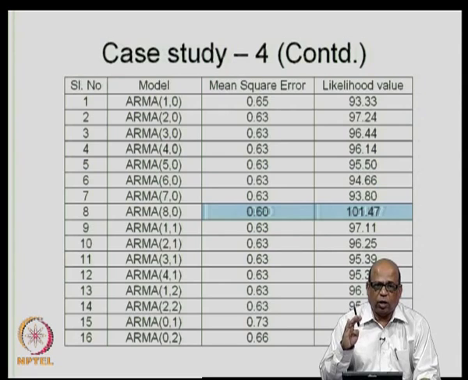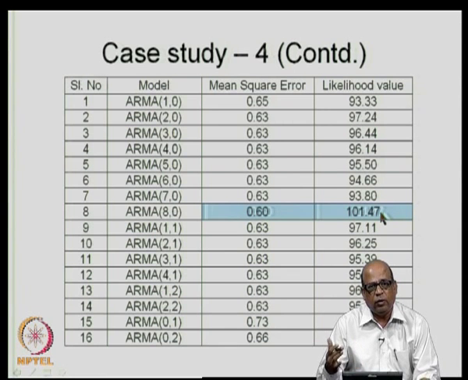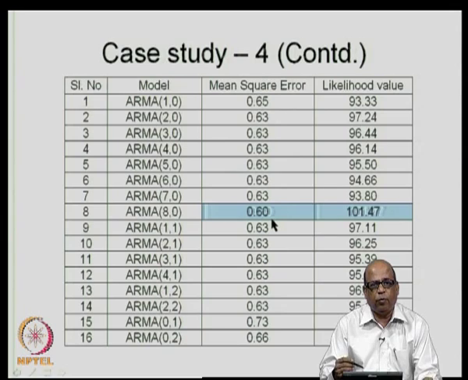For the Kaveri river data we got ARMA 40 for synthetic generation, whereas ARMA 10 for short term forecasting. Whereas, in this particular case, which is a US stream, you get ARMA 80 as the best model both for synthetic generation as well as for short term one time step ahead forecasting.